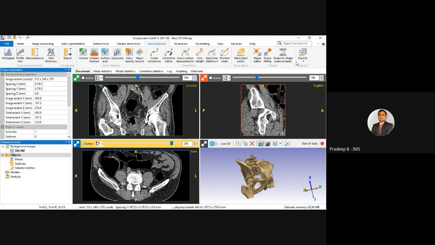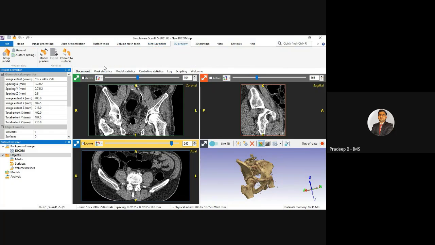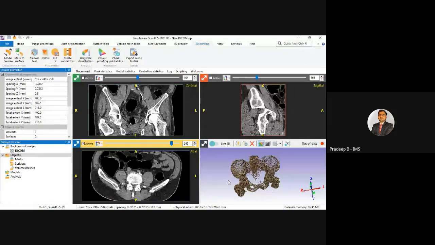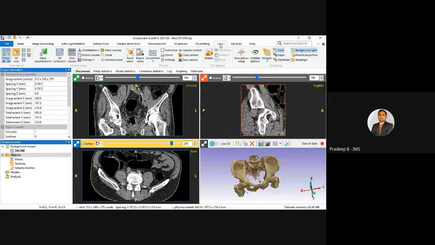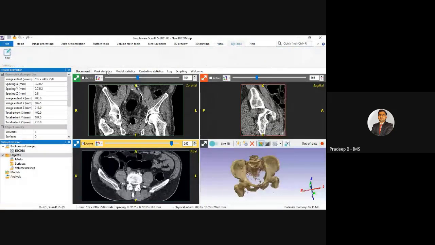Measurement. Okay, so measurement, for the measurement of angle, line, distance, volume, mass density. 3D preview just for the visualization, and 3D printing. It's a separate tool for making that model ready for the 3D printing application. View for the better visualization of our data in 2D as well as in 3D. My tool is we can just create a custom tab for the tools that we use most of the time. Now next we have help and support.